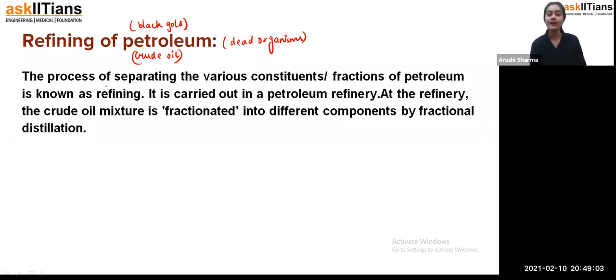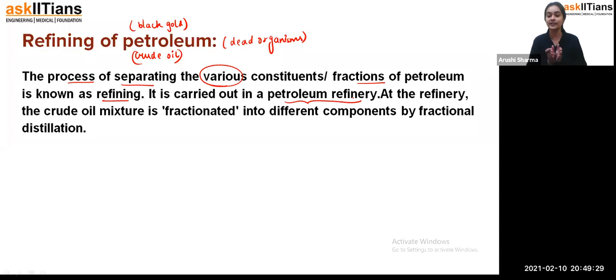Okay. So, the process of separating the various constituents and fractions of petroleum, when we get the various components from petroleum during its refining process, or the process of removing impurities, we call refining. Now this refining process is carried out in the petroleum refinery.